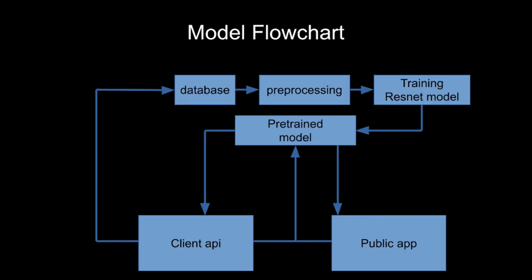Now to talk about how our model works. For our API, there will also be a discount, where if you annotate the data with the true emotions, you get some amount of discount. This annotated data will go into our database with all the other data we collected from online sources. We will then pre-process all the data into images, so our ResNet model, which is an image model, can train on it. Our ResNet model then outputs a pre-trained model, which you post data to from the API and the public app, and then we get the data back.